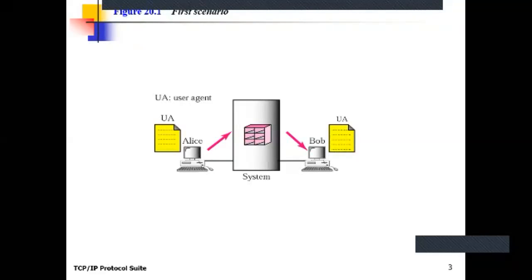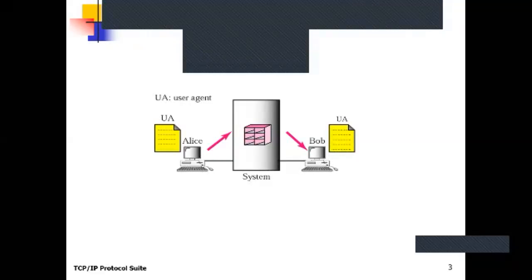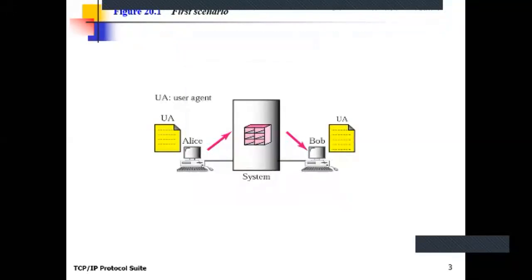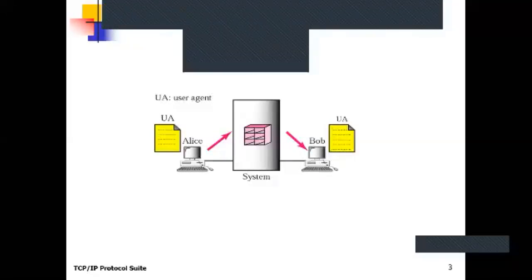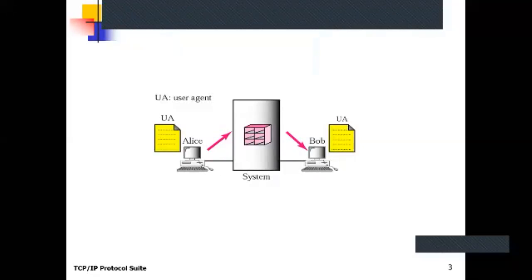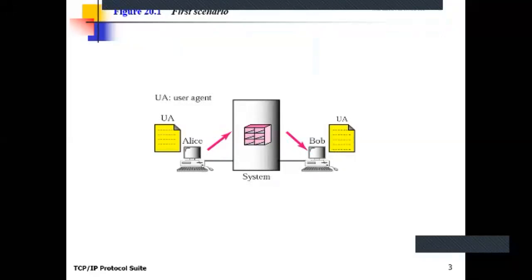There is another component, which is known as the user agent. The user agent program is the process used to write mail, read mail, and forward mail, and to handle the mailboxes. So the user agent program is used to write, compose, and send the mail, and to handle the mailboxes.